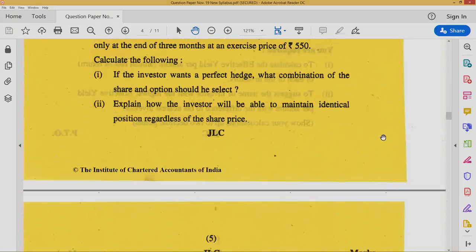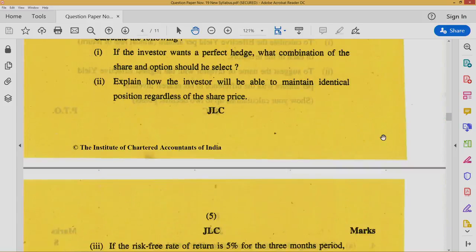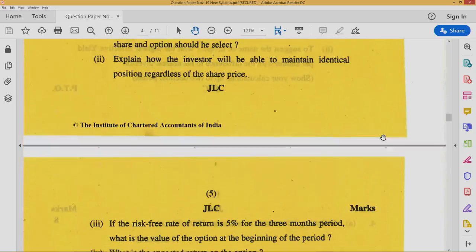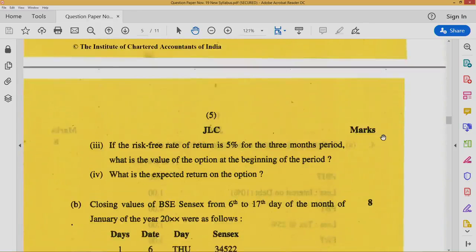Calculate the following. If the investor wants a perfect hedge, what combination of share and option should he select? Explain how the investor will be able to maintain identical position regardless of the share price.